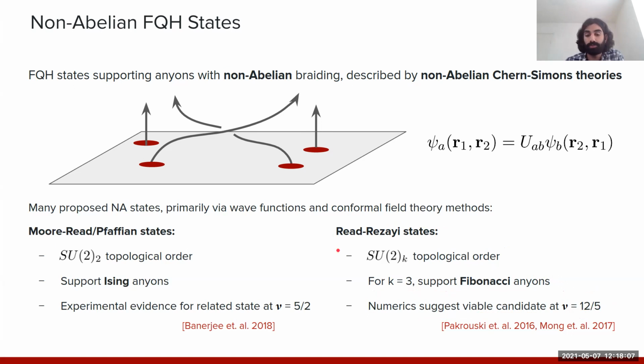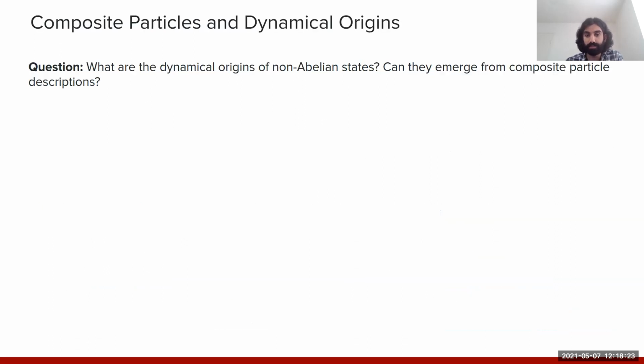Starting with the seminal work of Moore and Read, we have fairly systematic methods of generating trial wave functions through conformal field theory methods for these non-abelian states, which have provided us a lot of intuition for the properties of these exotic systems. But what is lacking is an equally systematic understanding of the actual dynamical mechanisms which can give rise to these non-abelian quantum Hall states starting from microscopic electronic degrees of freedom. This is the kind of question that we're going to be trying to address in this talk.